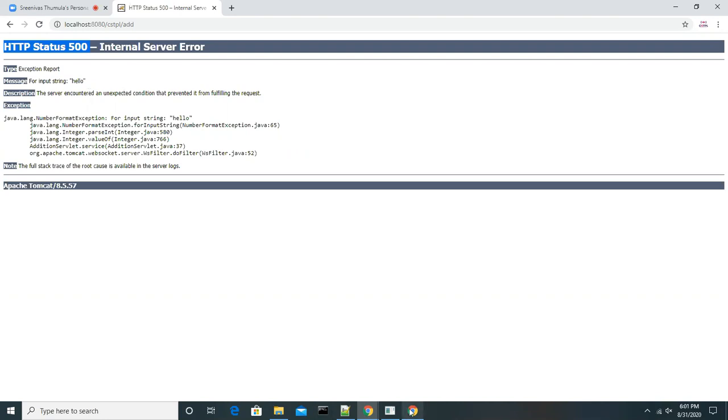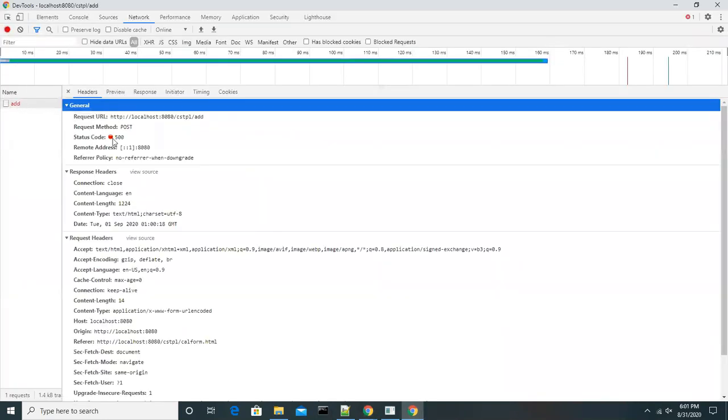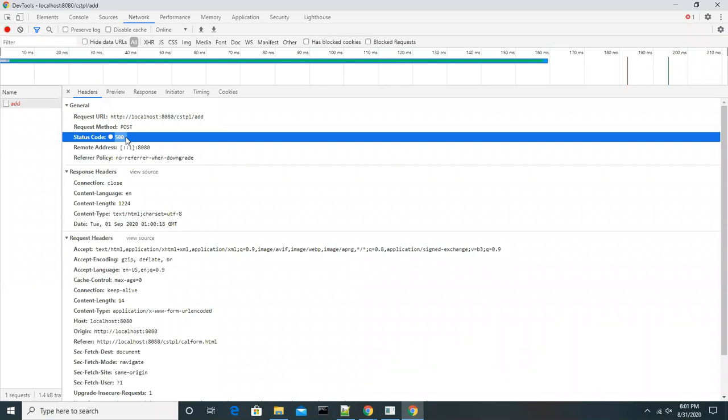So a 500 error means the problem is at server level, the server level code execution failed.